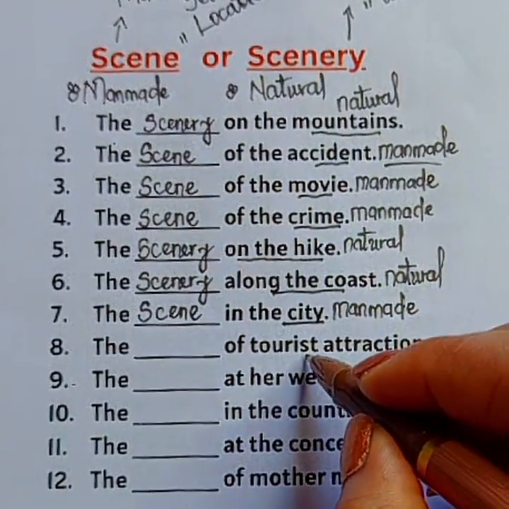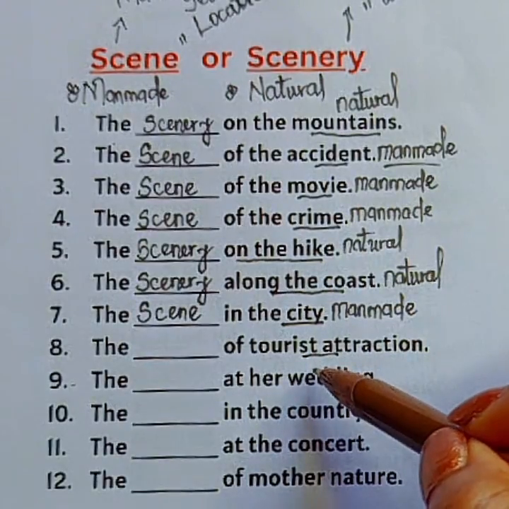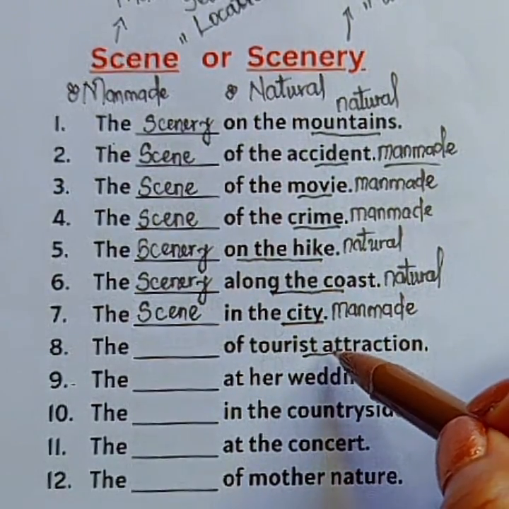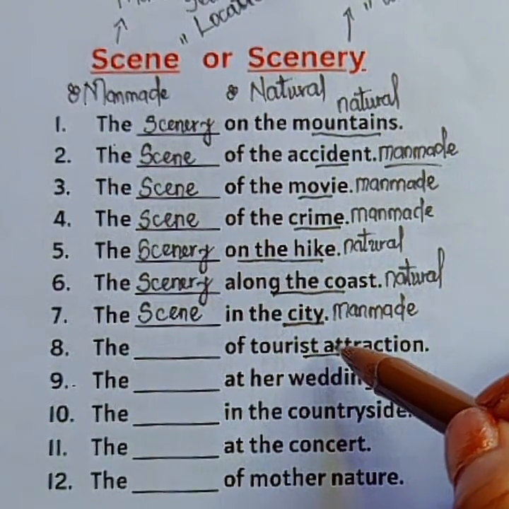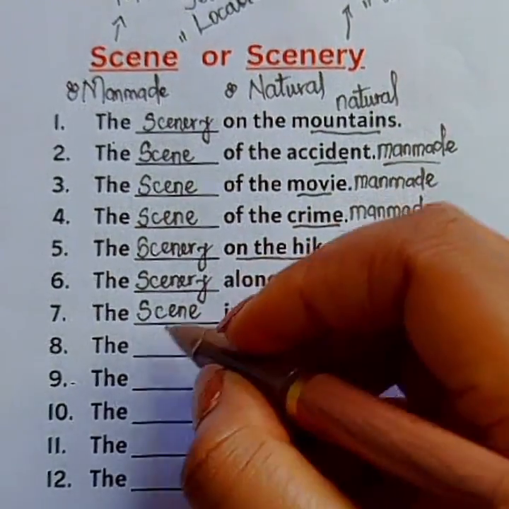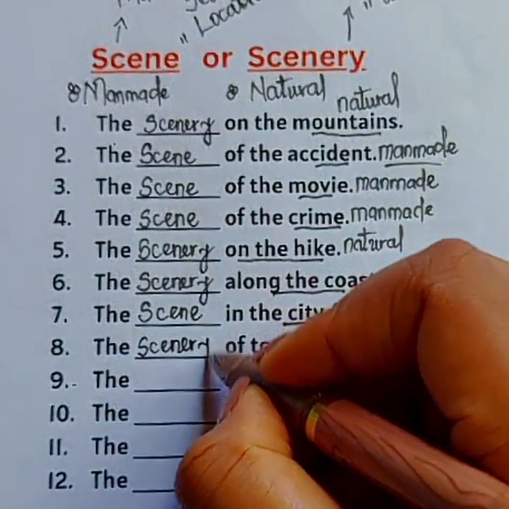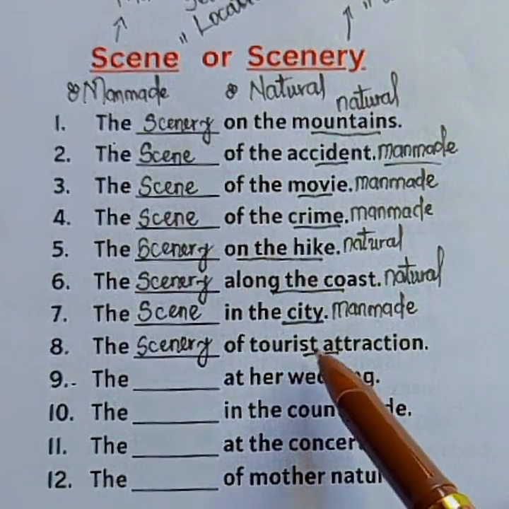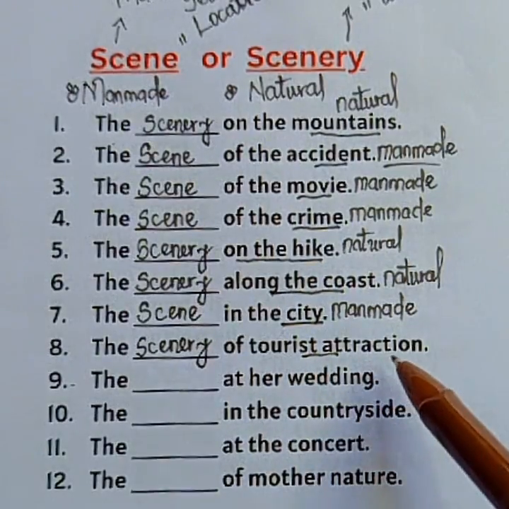Now, this is a little bit confusing because it is not indicated if the attraction itself is natural or man-made. Okay, so both answers can be correct here, but let's go with natural. Let's assume that the attraction is natural. So we say the scenery of tourist attraction.